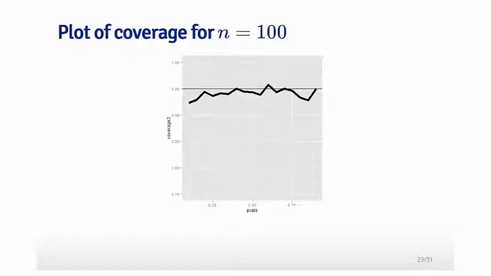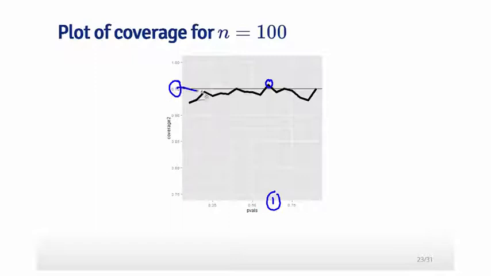So in each case, take for example this point right here. For that specific true value of p, I simulated 100 coin flips, took the sample proportion, created the confidence interval, and saw if it contained this true value of p. And in over 95% of the instances, that was the case.